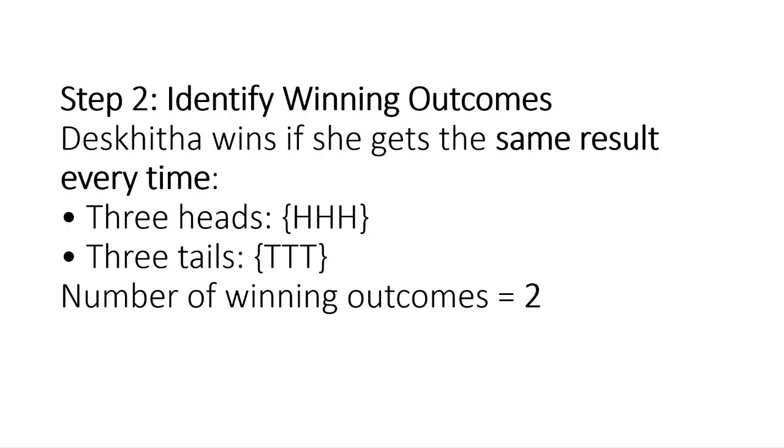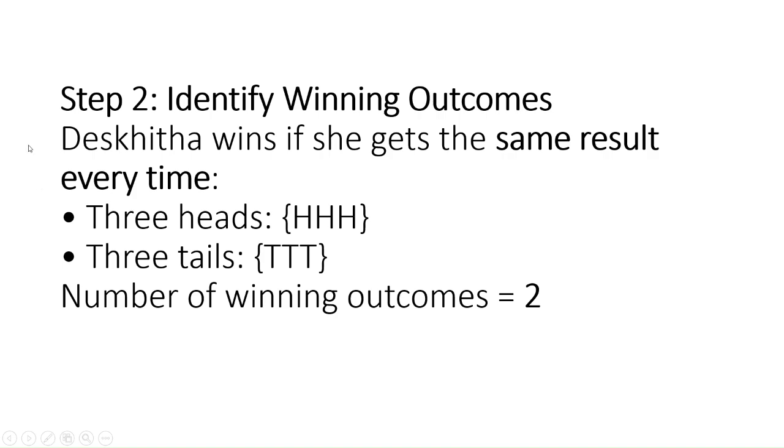The same combination should be there. So the total number of winning outcomes will be 2 for her. Remaining all are not equal. Only 3 heads or 3 tails. When she gets 3 heads or 3 tails, she is going to win, otherwise she will lose. So out of 8 possible outcomes, only 2 are there for winning, right?